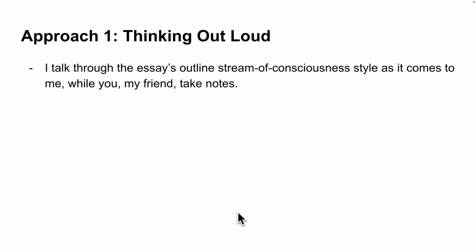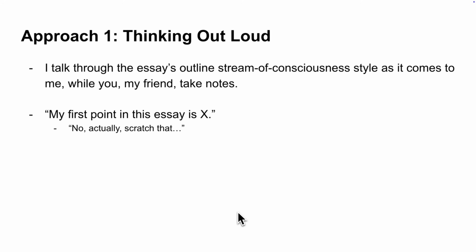Now let's imagine how the first approach would go. I'll be the person writing the essay, and you'll be my friend taking notes. I might start by saying, my first point in this essay is X, and then I'd rant and spitball for a few minutes about what I want to say in the essay about point X, which will open the essay. But then it occurs to me that I should actually start the essay with point Y, not point X. So I stop mid-rant and say, wait, no, actually scratch all that. I want to start with point Y and then start going on about point Y while you scribble in a notepad trying to keep up. How much fun are you having at this point? Probably enough fun to say, screw this, I'm out, right?